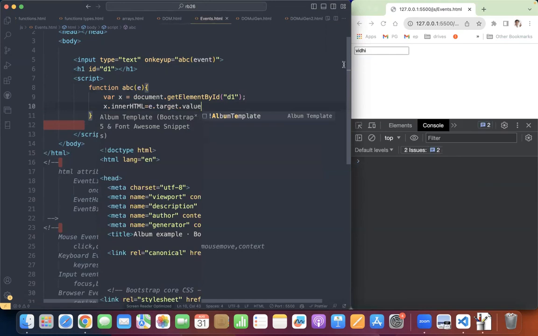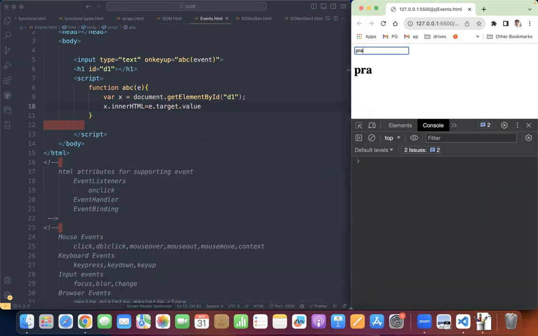Now you see this, isn't it? This is how you can access the event object. By using the event object, you can pick up the event value and then subsequently print it into the innerHTML. Hope you are clear.